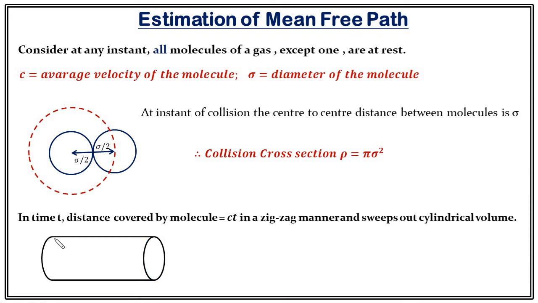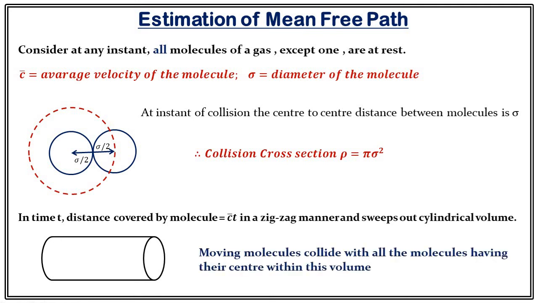What is the significance of this cylindrical volume? The moving molecule collides with all the molecules having their center within this volume. This concept we have already understood from this diagram, because any molecule whose center lies outside this dotted line cannot collide with this molecule. As this cross-sectional area is sweeping out this cylindrical volume, that means the moving molecule will collide with all the molecules having their center within this volume.